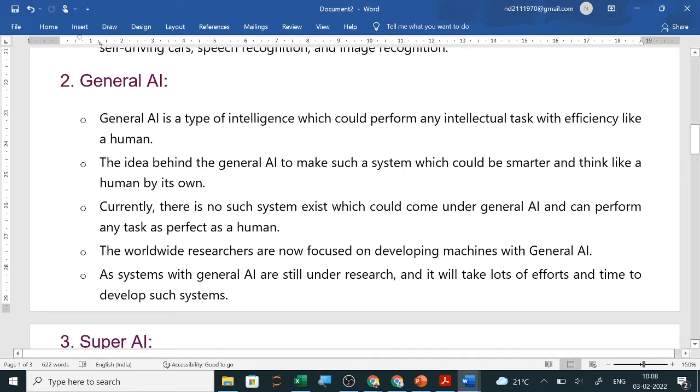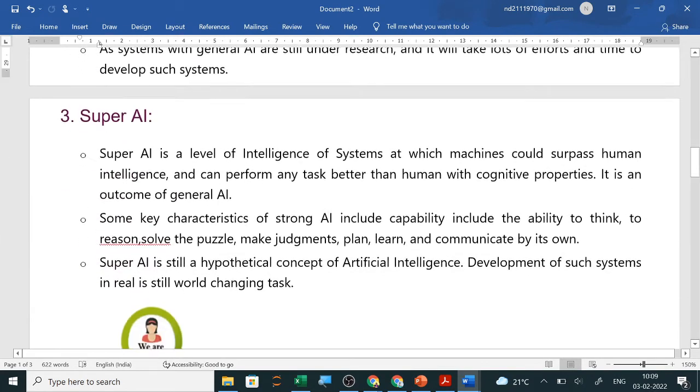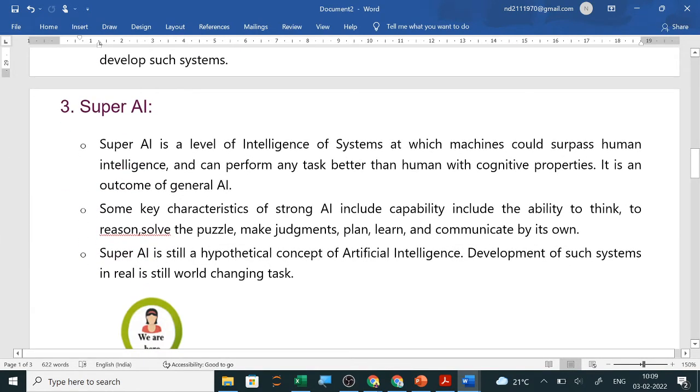So the process is going on, but ethics also is to be followed. It should not be that the robot or the computer does non-ethical work. So ethics we have to follow. Next is your super AI.